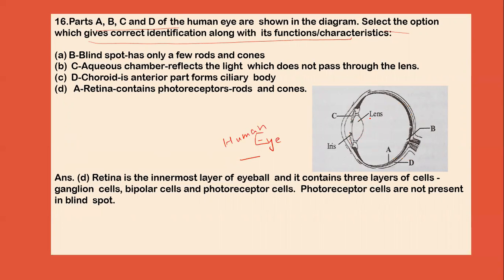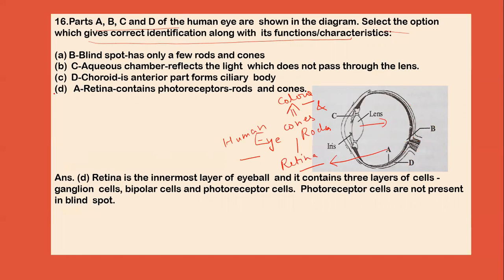Like this is iris, this is lens, B, this A represents retina, and it contains photoreceptors like cones and rods. These cones are responsible for color vision. And these are the muscles, and this is lens.